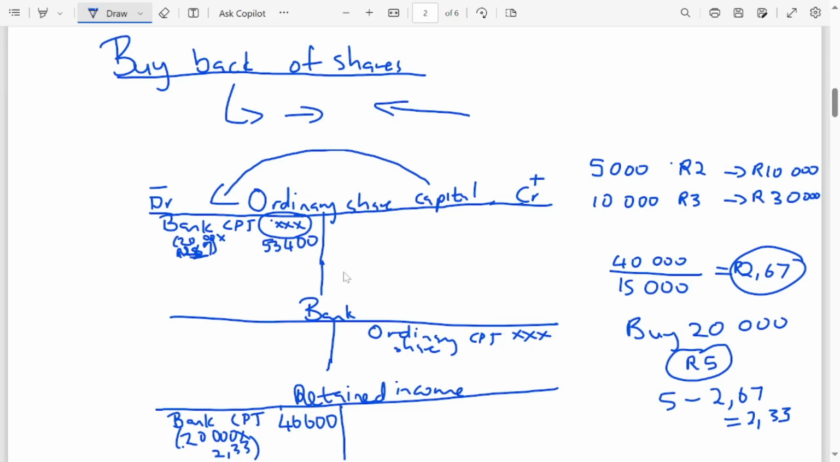Then we are going to transpose these two to the bank. So with the retained income, CPG 46,600, and also 53,400. So this is how we treat the buyback of shares.